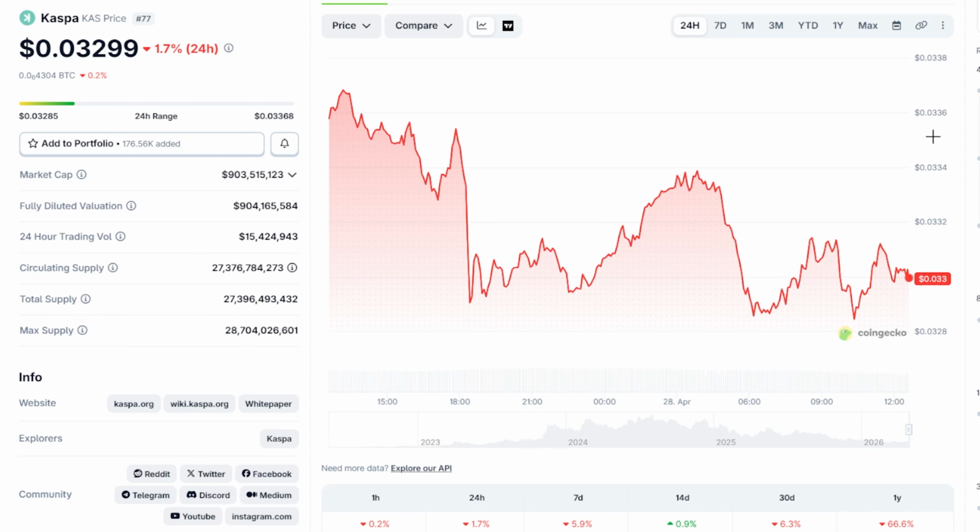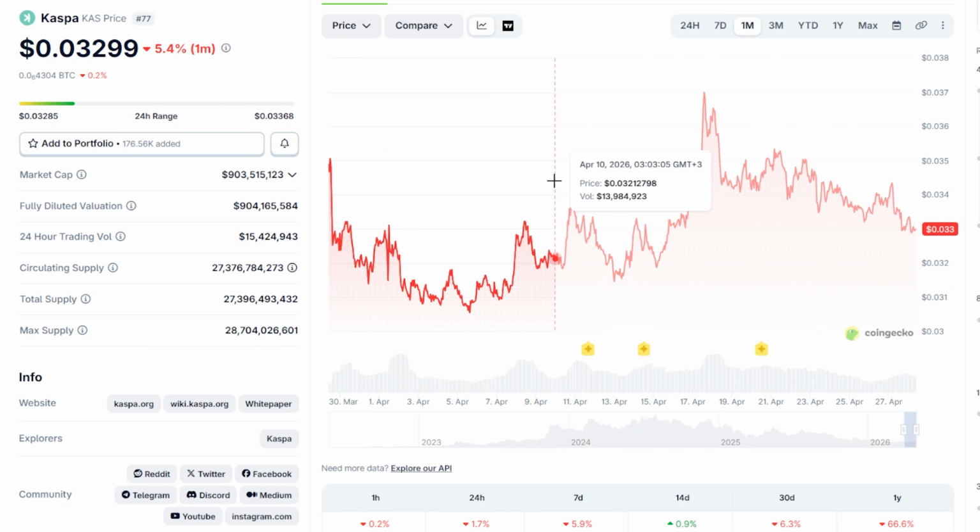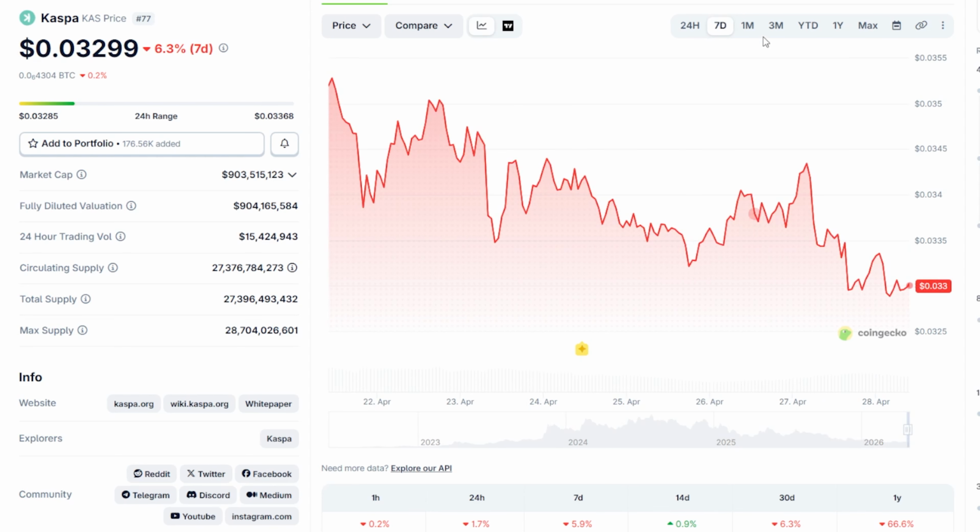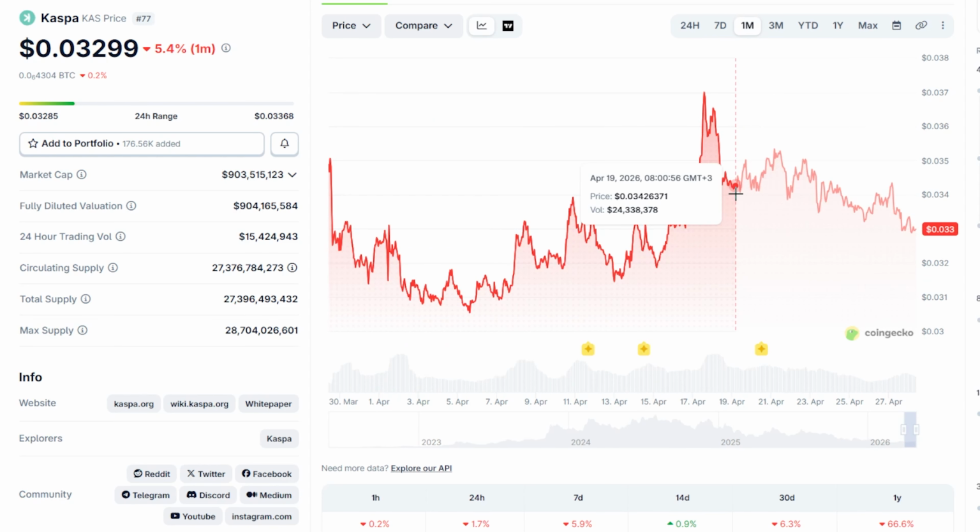Now, liquidity. Above 0.038 to 0.040 are short stop-loss orders. Below 0.033 are long stop-loss orders. This means the market is caught between two liquidation zones, and as soon as one side is broken, the movement will accelerate. Additionally, it's worth considering the market's current behavior. KASPA is currently underperforming the market, indicating a temporary lack of interest, but such phases often precede a sharp return of volatility.